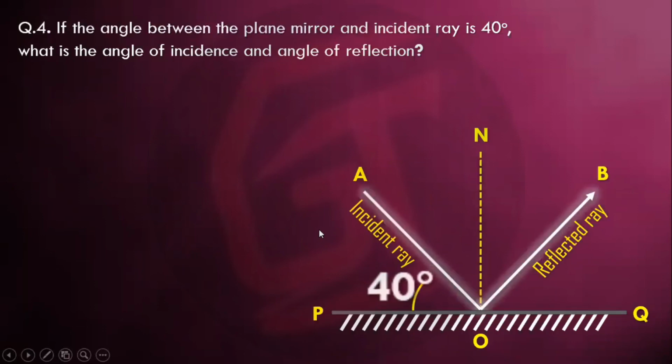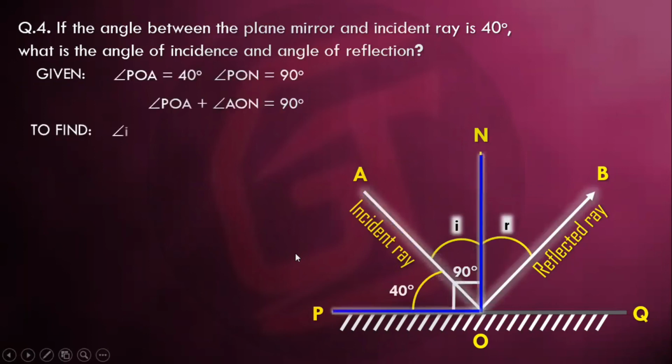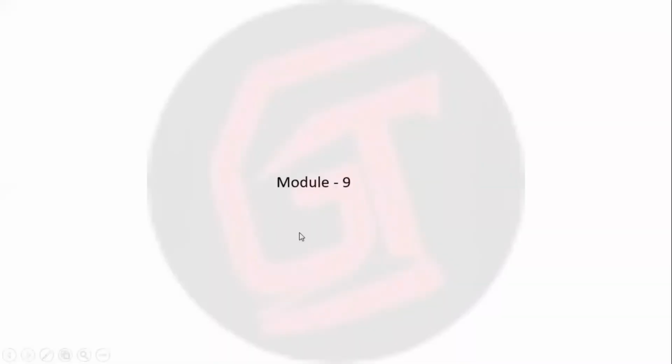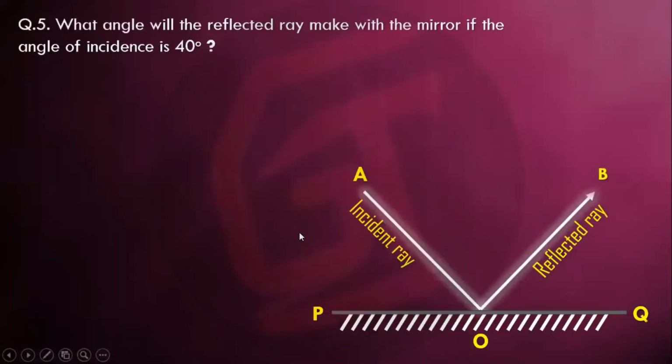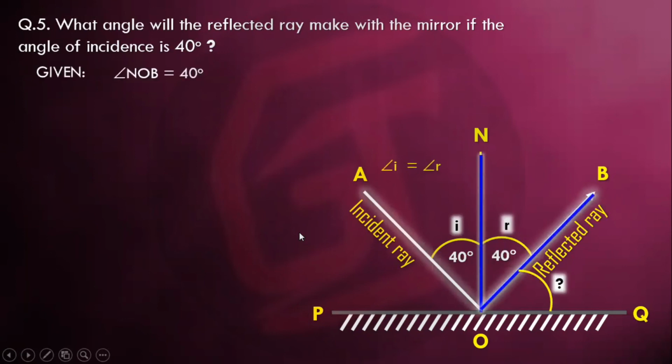Then the next one. Suppose this is 40. Again, we do the same method: 90 minus 40 is equal to 50 degrees. So angle I is 50 and angle R is also 50, because both the angles are equal to each other. One more example: what angle will the reflected ray make with the mirror if the angle of incidence is 40 degrees?